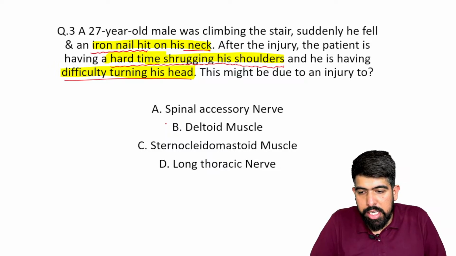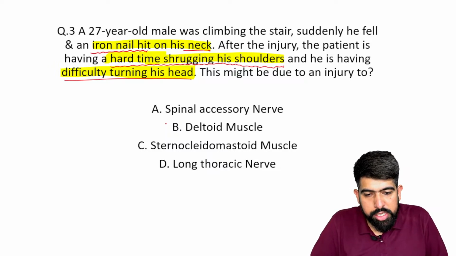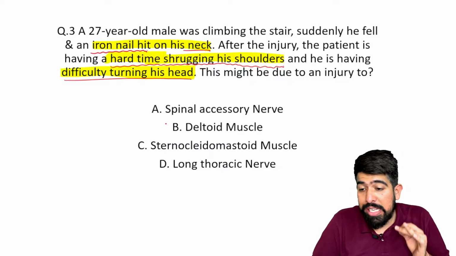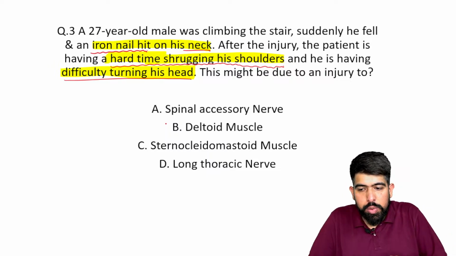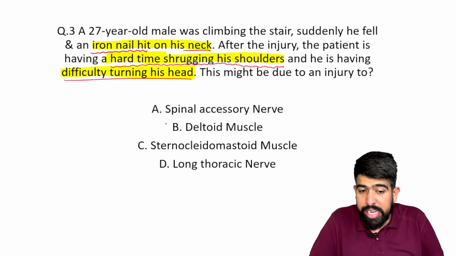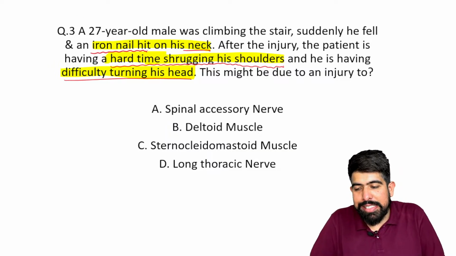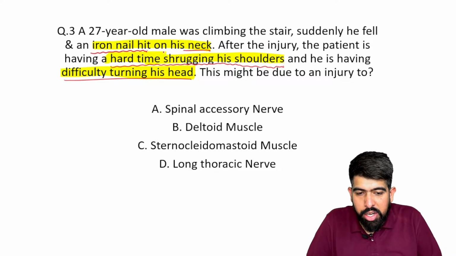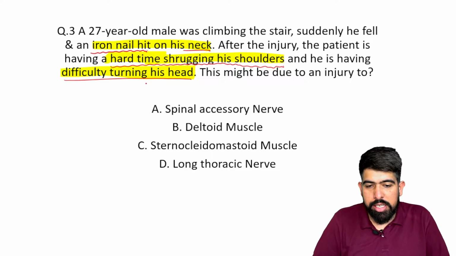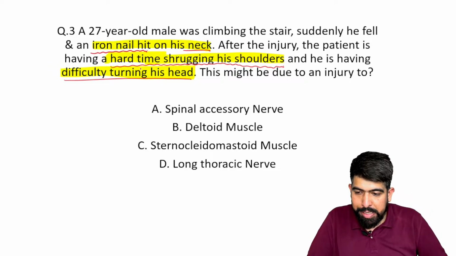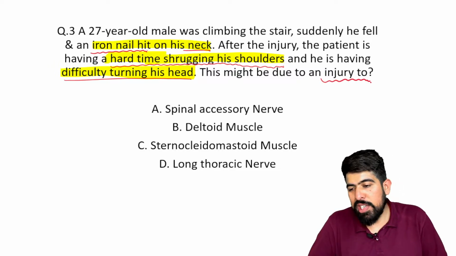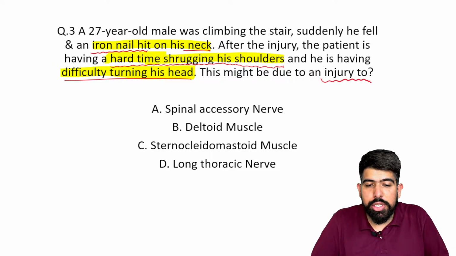If you have the knowledge of anatomy, very good, guys. Please understand the thing. The question is asking you about the injury. It is not asking you which muscle is getting affected. Our mind is answering about other things; we are not seeing what they are asking. We see nail hit on the neck, difficulty shrugging the shoulder, difficulty turning the head, and we answer it. No, please understand, this is due to injury to what? The question is asking what is getting injured for this to happen.